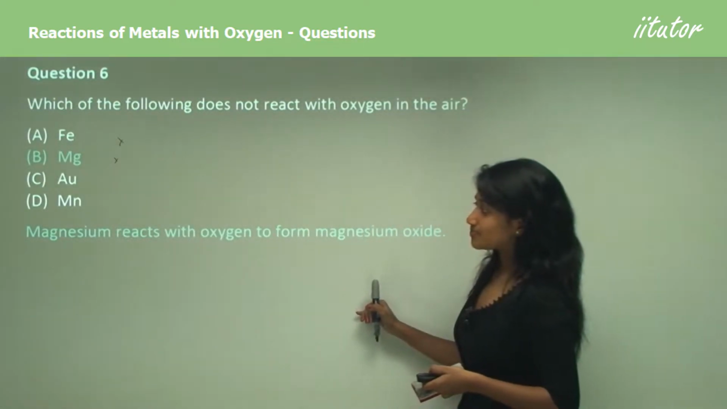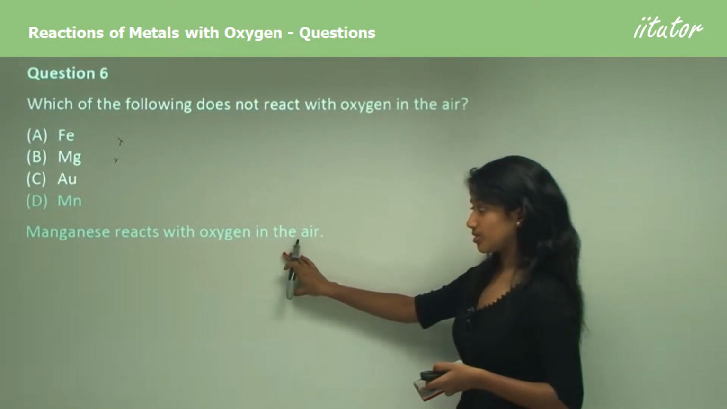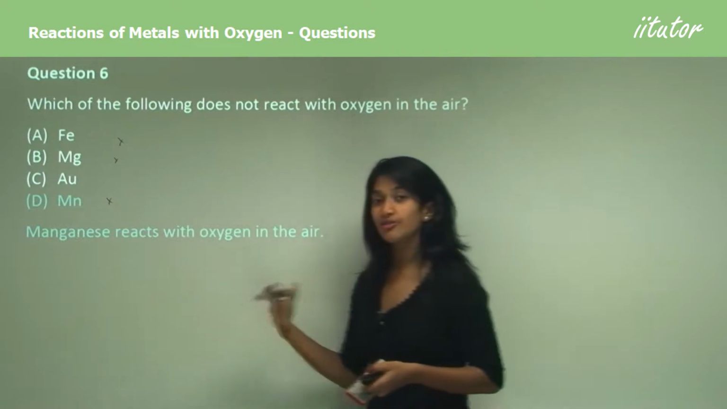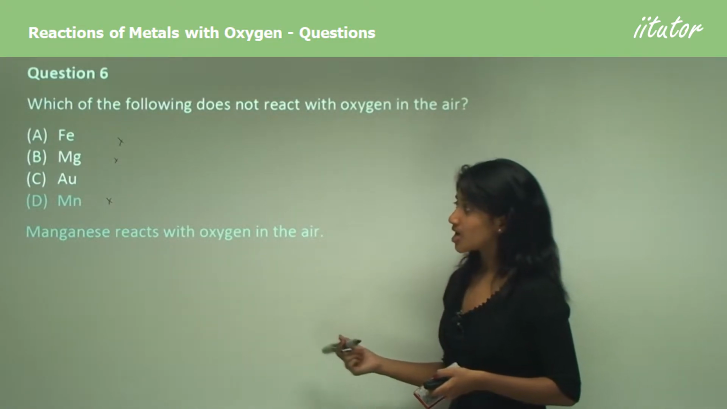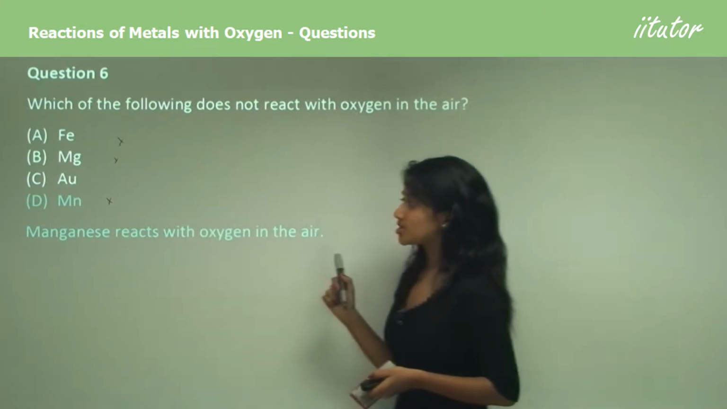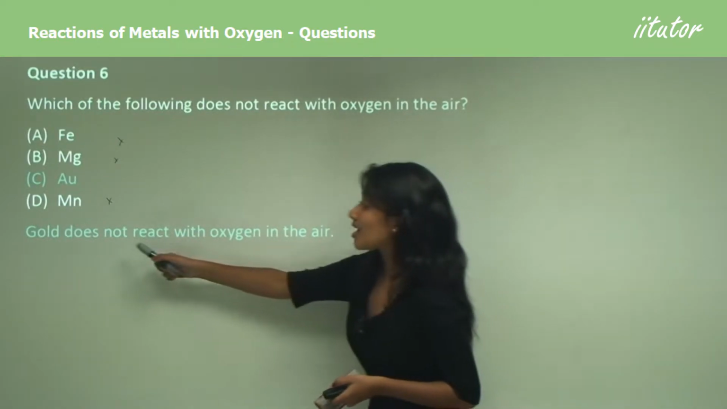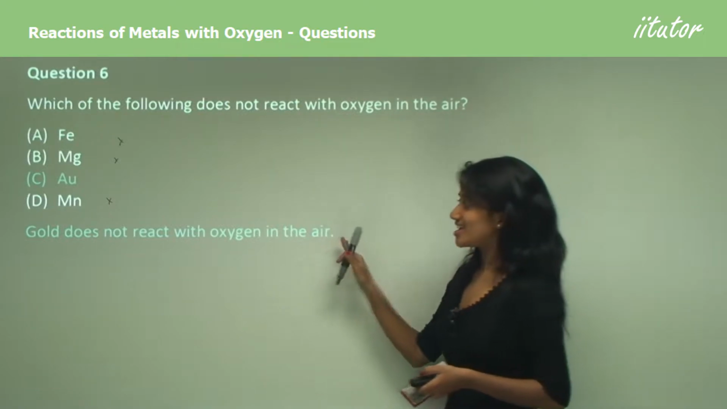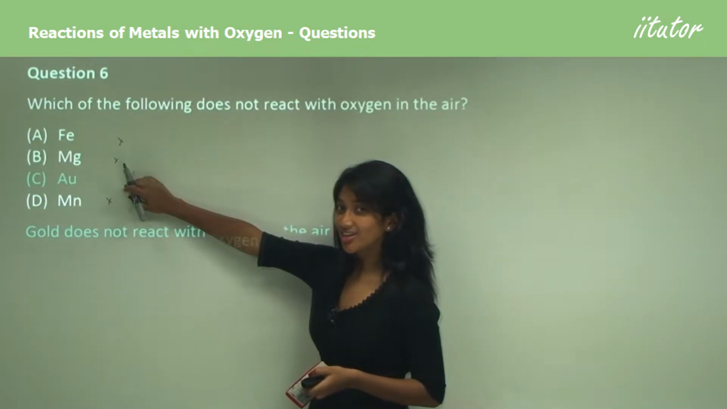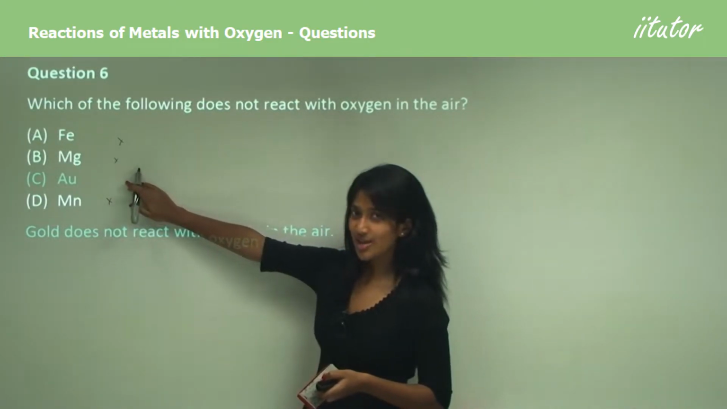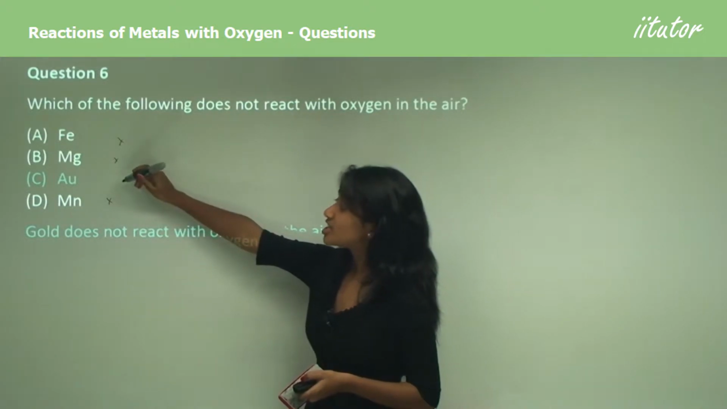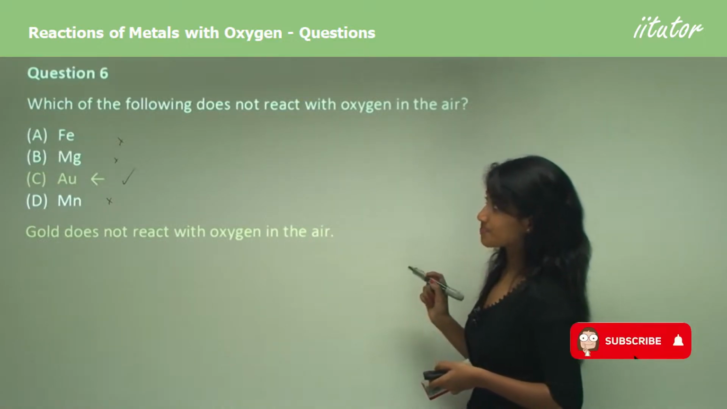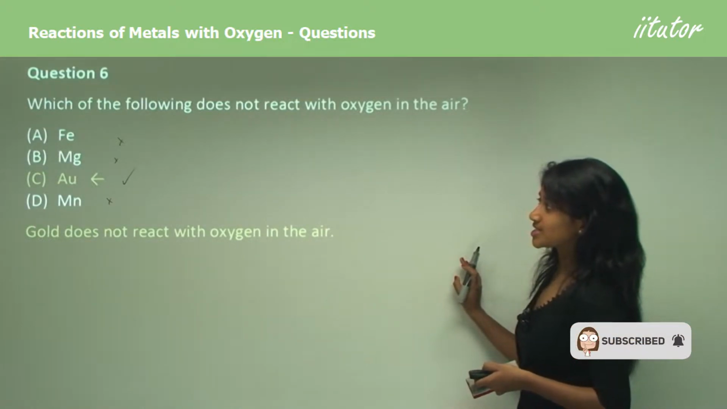Now manganese also reacts with oxygen in the air, so clearly manganese is not the answer because it forms manganese oxide. We're left with silver, which is option C. Gold does not react with oxygen in the air. So gold is an inert metal, which means it's very stable, it doesn't react with anything. So gold is the answer. So that's our answer.